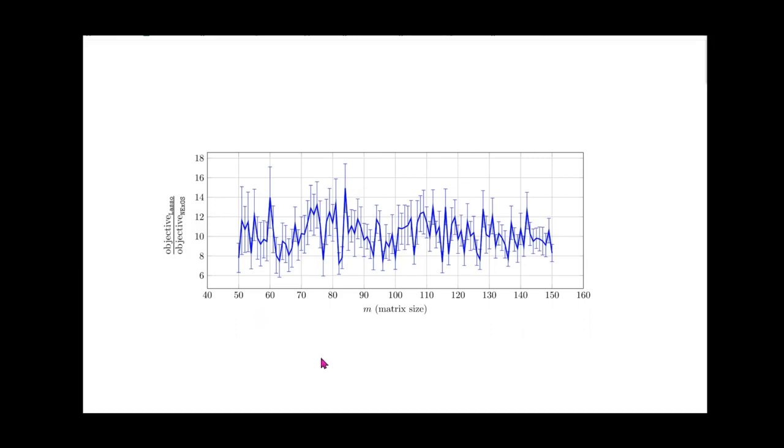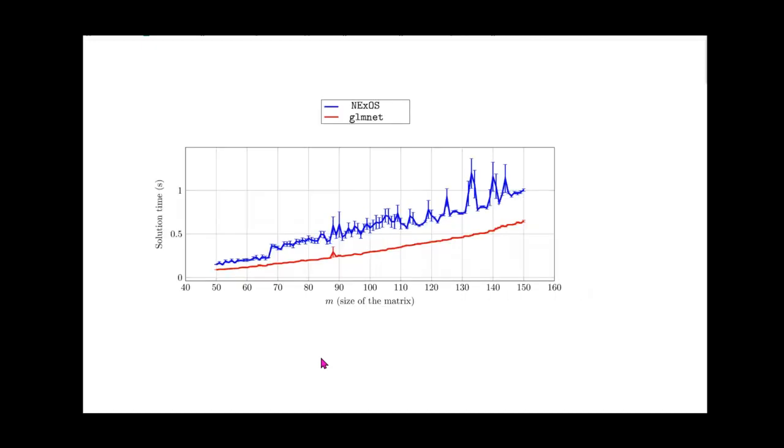So if we compare with Lasso, in terms of support recovery, NExOS is getting higher support recovery compared to Lasso and getting lower objective value. So the quality of the solution found by NExOS is better. So what about speed?